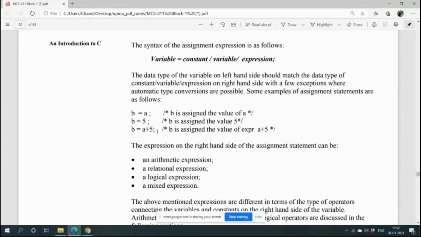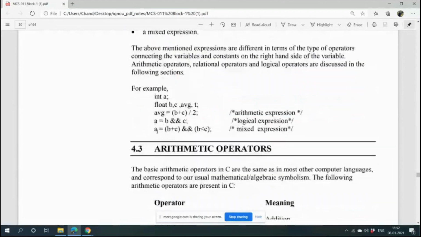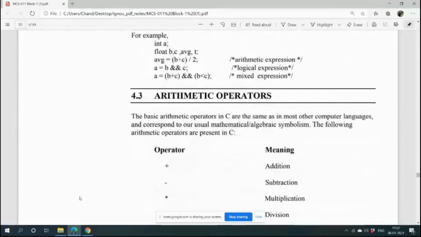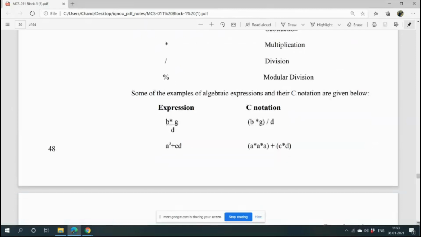Okay. And how many types of expressions are there? Arithmetic, logical, relational, mixed. If you are using plus, minus, multiply, divide, modulo inside your operations, then these are arithmetic operators and your expression will be an arithmetic expression. In C, writing differs from normal algebraic notation.